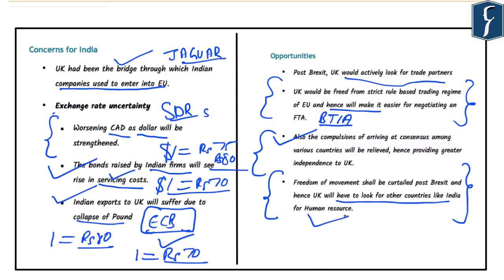And we note that India can exploit its demographic dividend by providing the human resources to the UK because of Brexit. So these are a few concerns for India, and at the same time, there are also certain opportunities that are available for India. And with this, let's take up the next article.